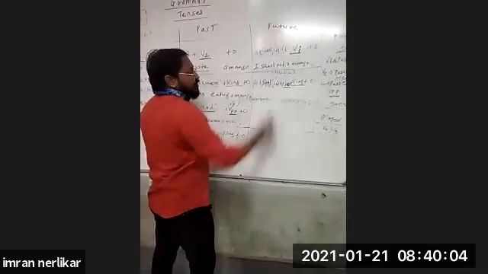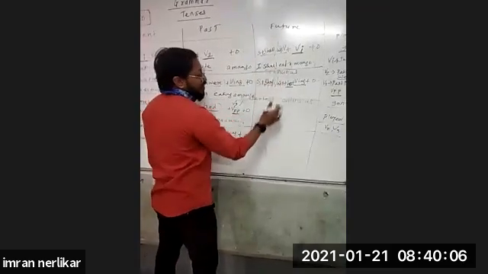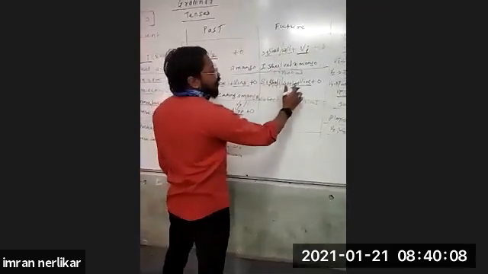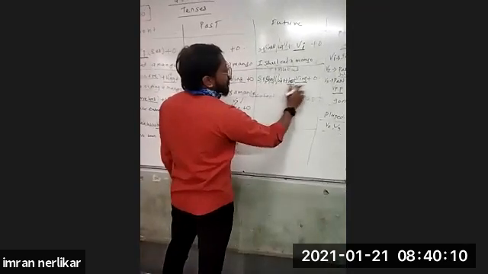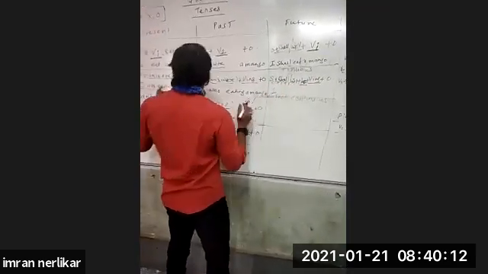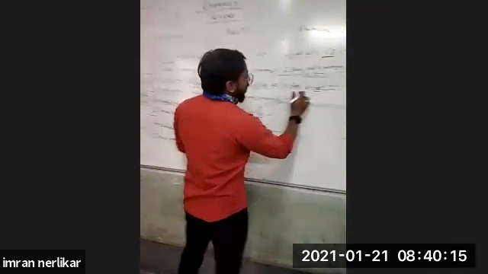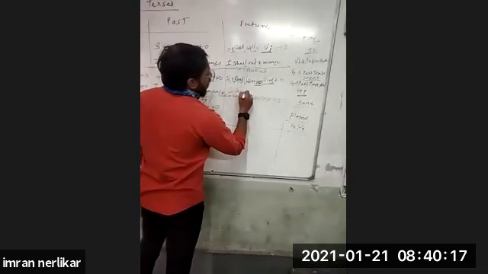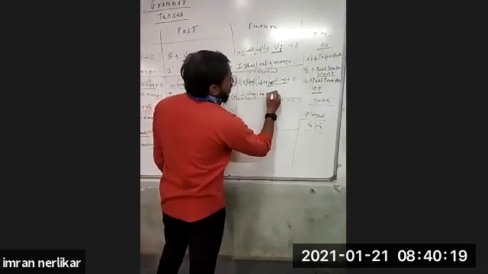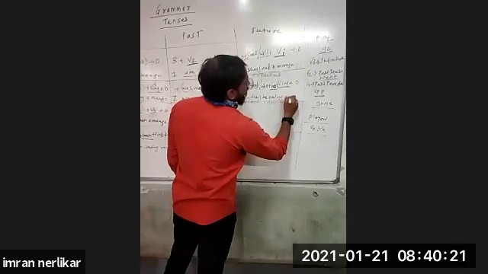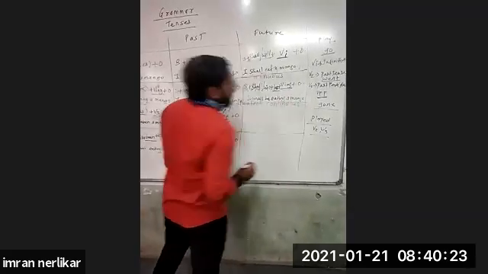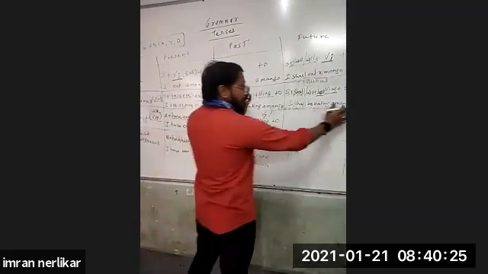In all four tenses, you will see shall will, shall will. Same will be there. Only here it is be. Shall be, will be, verb ing. That is, I am eating a mango. I was eating a mango. I shall be eating a mango. Like this.